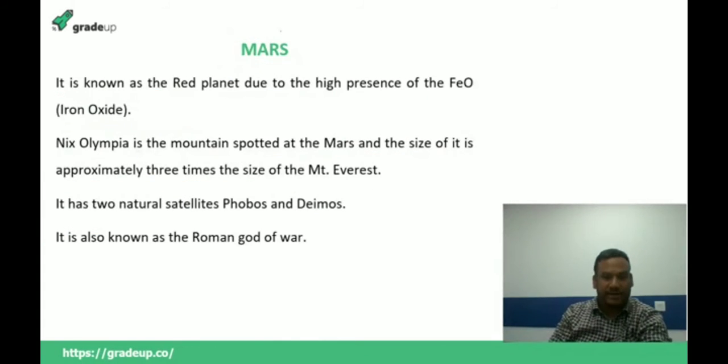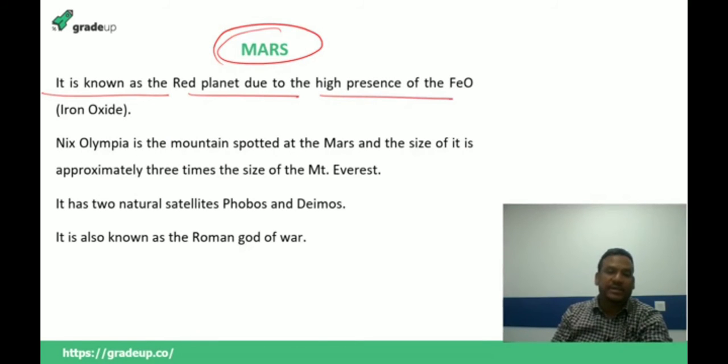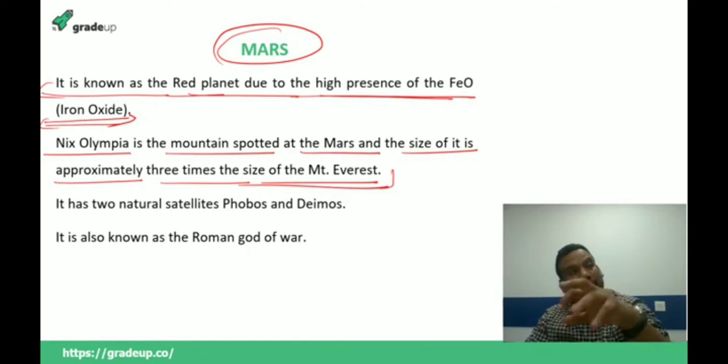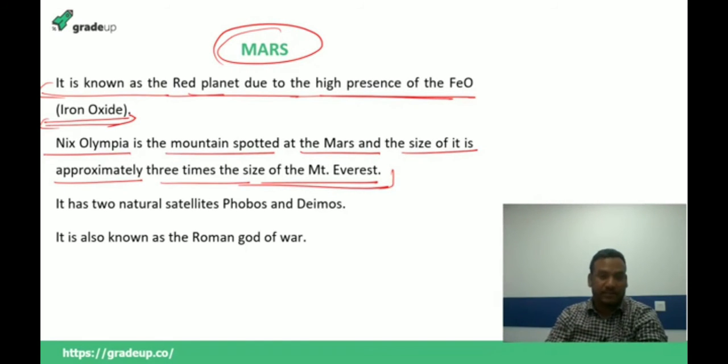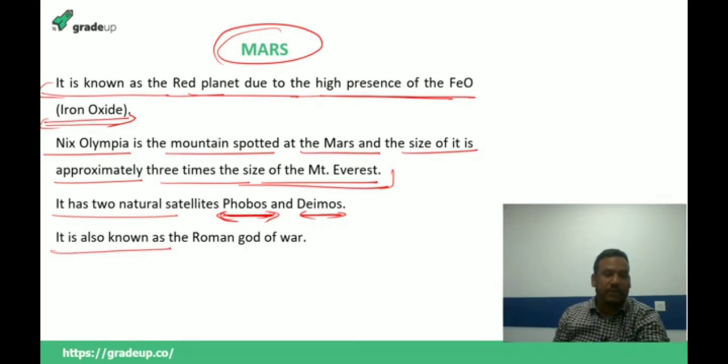Now we have the Mars. Let me tell you that it is known as the red planet due to the high presence of FeO, that is iron oxide. And there is a very important mountain, Nix Olympia, spotted at Mars, and the size of it is approximately 3 times the size of Mount Everest. Now this is something very important. It has 2 natural satellites. We have Phobos and we have Deimos. So Phobos and Deimos are the 2 natural satellites of Mars, and it is known by the name of Roman god of war. Okay. Clear?